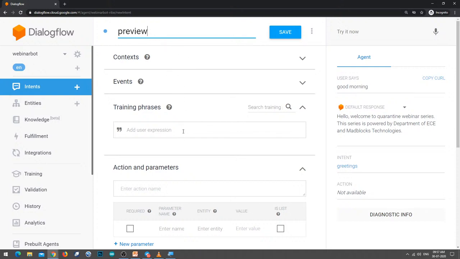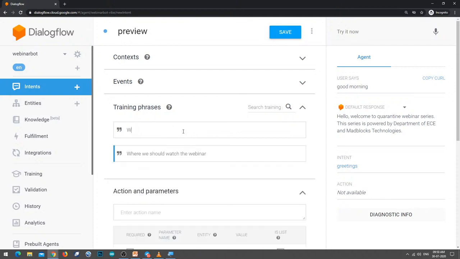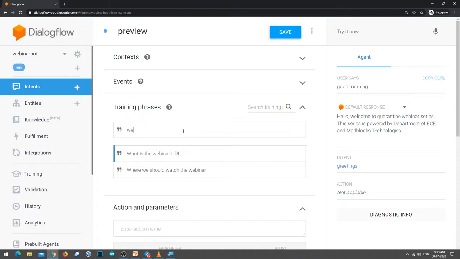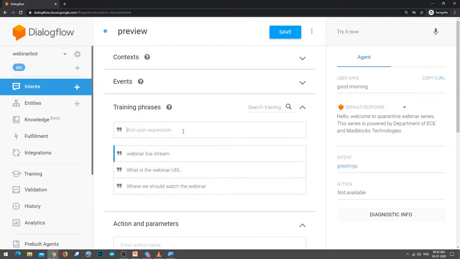Here let me add some user examples for this intent. Where should we watch the webinar, or what is the webinar URL, or webinar live stream, whatever.